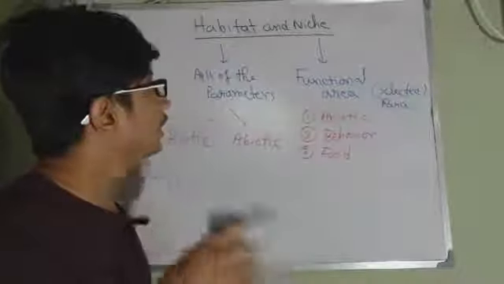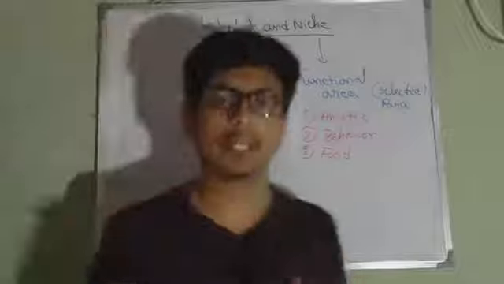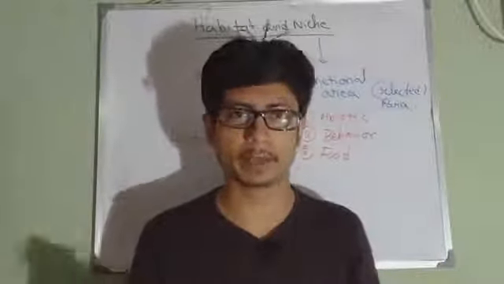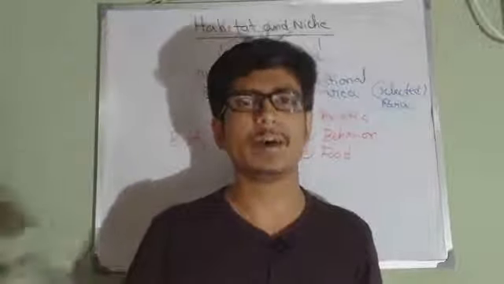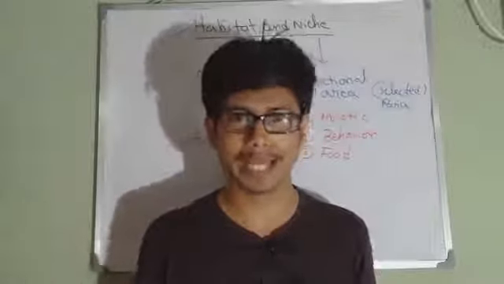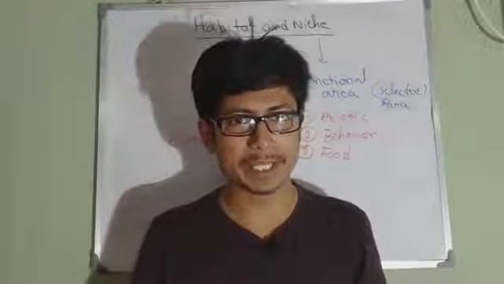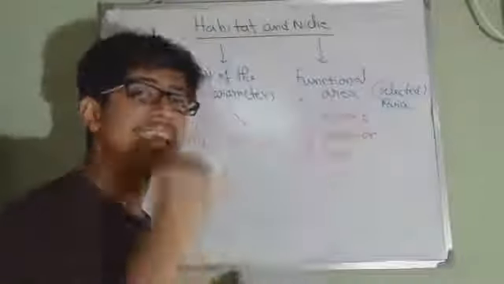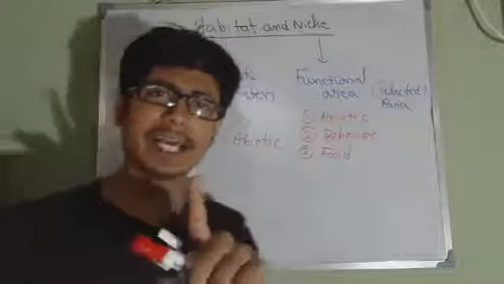Now alongside we must talk about a simple concept. Let's say there are multiple organisms living in a particular habitat, and that is true. For example, a cat, a dog, a bird species, and multiple species live together in a particular habitat, and we all know that, right? So many organisms can live in a particular habitat, but organisms with the same niche cannot live together without competition. That is the idea.